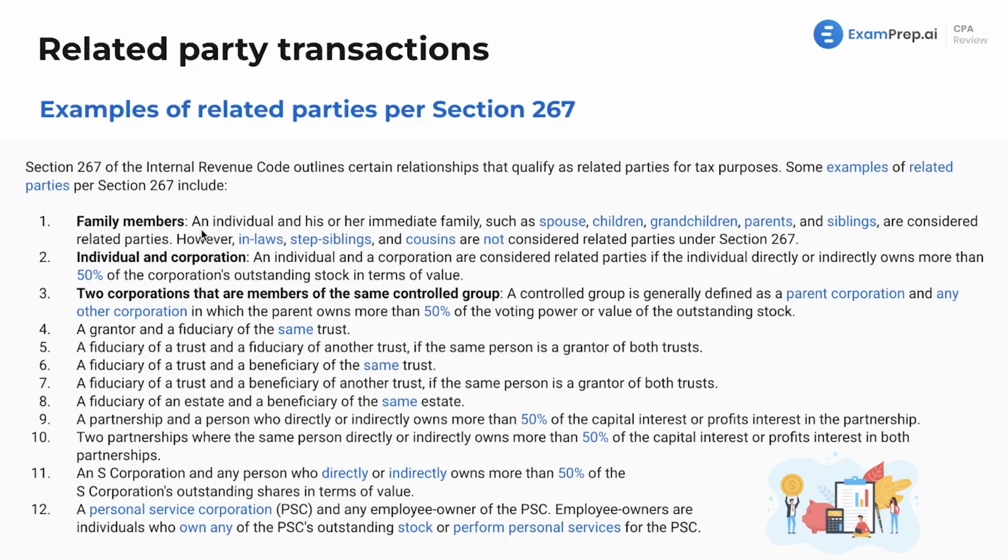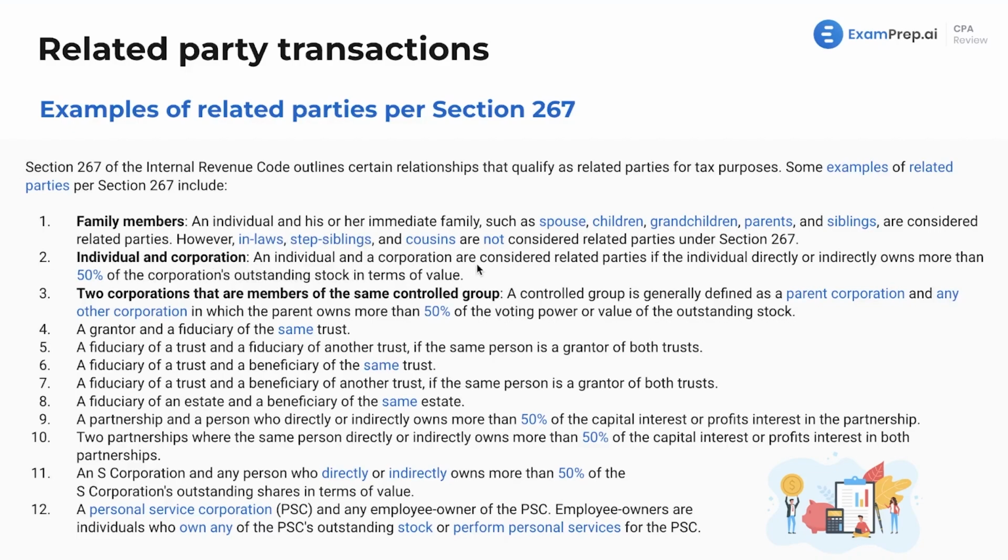First off, family members. Well, an individual and his or her immediate family, such as spouse, children, grandchildren, parents, and siblings, are considered related parties. However, as we saw, in-laws, step-siblings, and now mentioning cousins here, these are not considered related parties under Section 267. Why is that? These are just the rules that were set out before us. It's not our job to justify them.